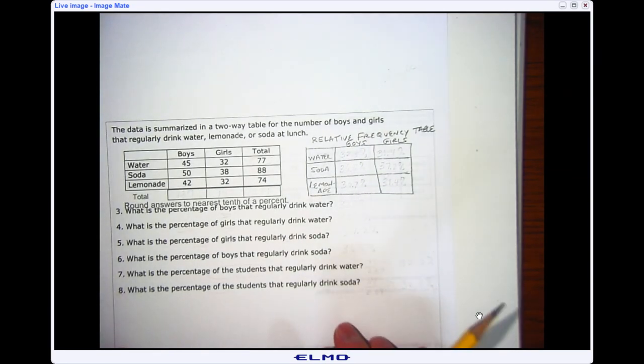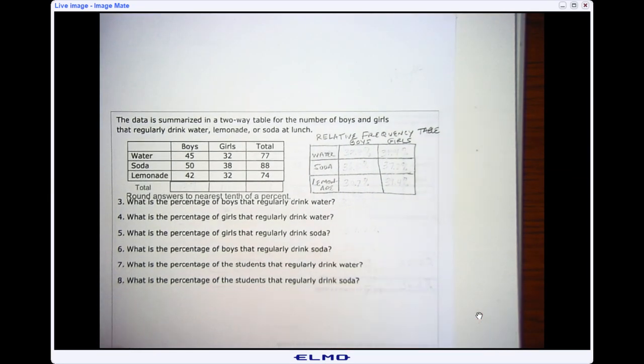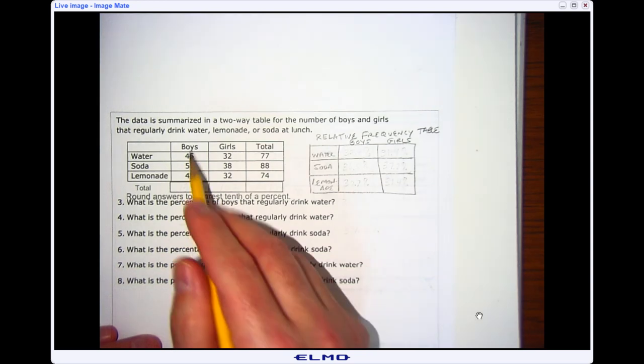For the second example, I'm going to use a survey at lunch that was asked of students, boys and girls, and whether they usually drink water, soda, or lemonade. And as you can see, this particular table is almost all filled out. We just have to do the totals.